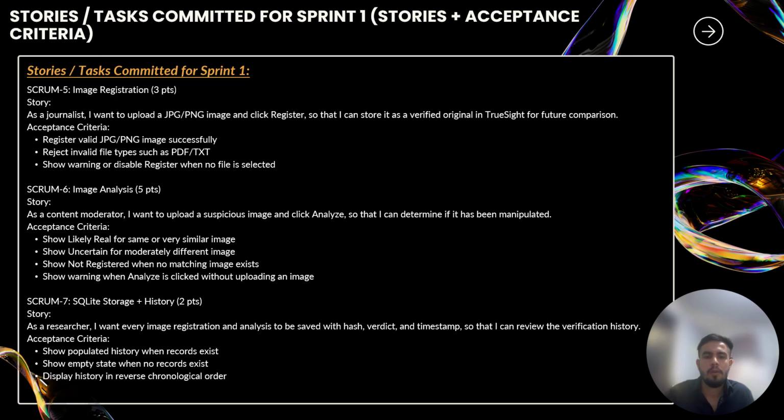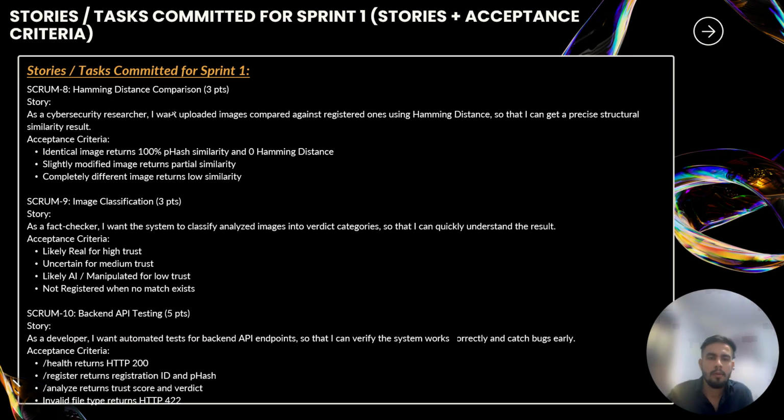We also partially implemented image classification, where the system provides a basic trust result for analyzed images. As a result, we delivered a working MVP that supports image registration, phash identifiers, similarity comparison, and history tracking. Now, moving further, some planned stories were not fully completed in sprint 1 and were carried forward to the next sprint.